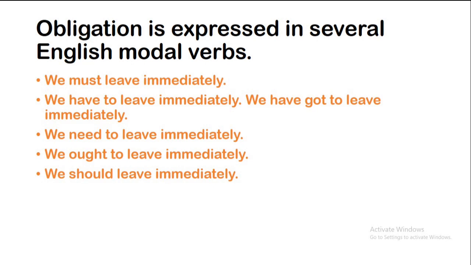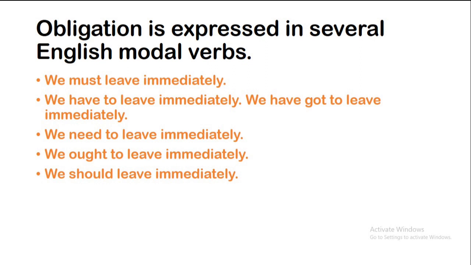Next, obligation is expressed in several English modal verbs. These verbs express different levels of obligation, but different English speakers may disagree on their relative rankings. For this writer, must, as in the first sentence of the example, is the strongest statement of obligation and is rather formal.